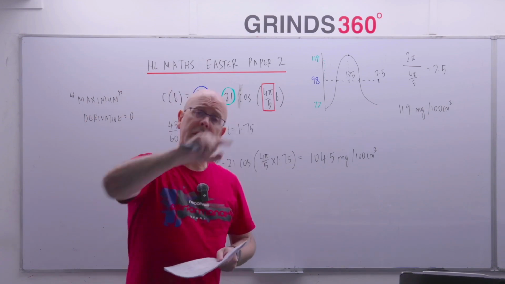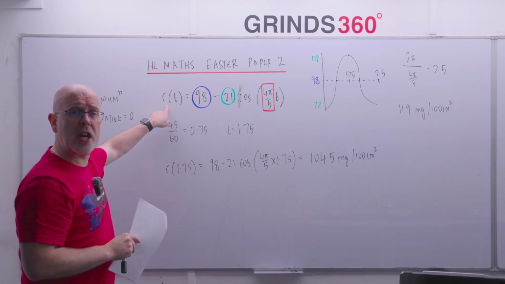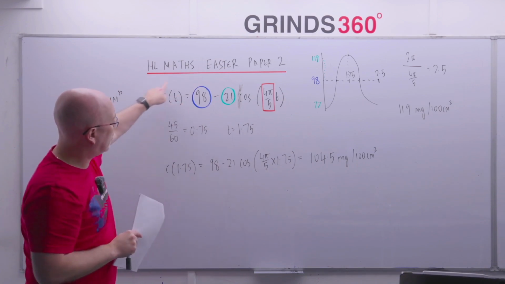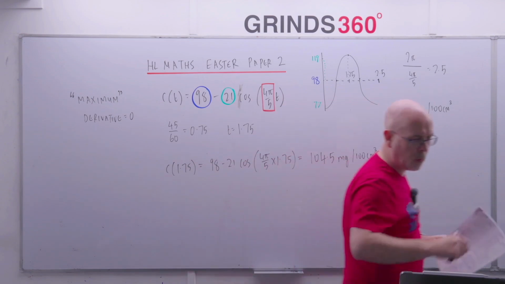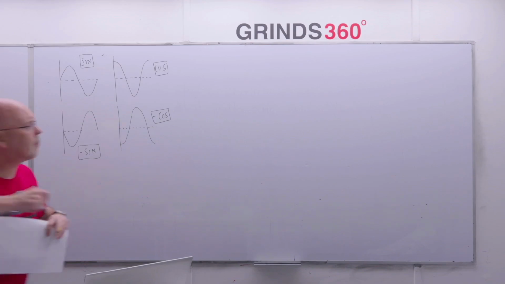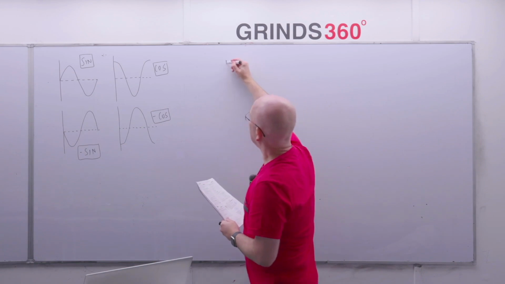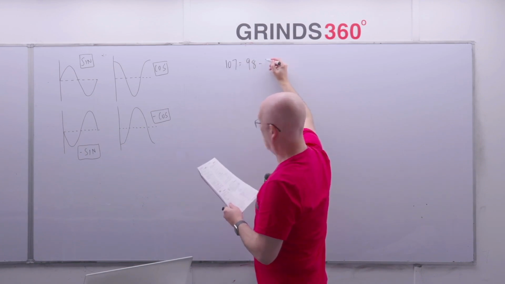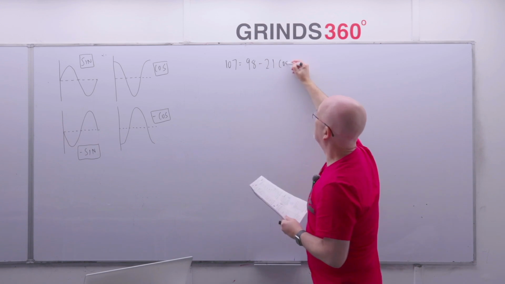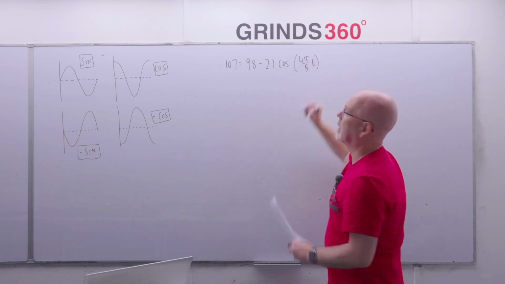So this time, the number given in the question, 107, it's a value for C, it's a concentration value. So we're going to put the 107 in the left-hand side here and solve the equation we end up with. Okay? So, what does that look like? So I put the 107 in, I get 107 is equal to 98 minus 21 times cosine 4 pi over 5t, like that.